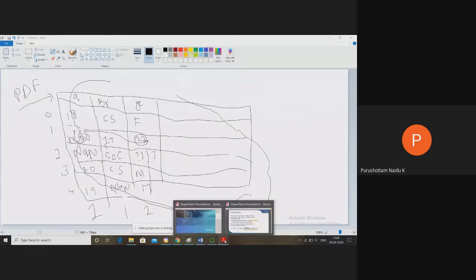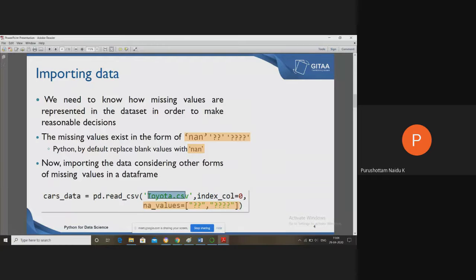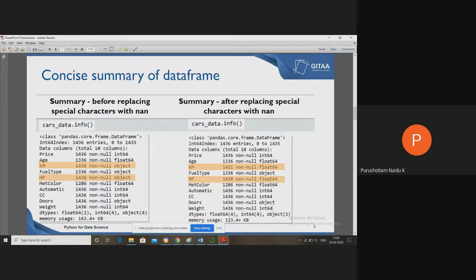So now come back to our lecture. First we have to identify how the missing values are maintained. Maybe some question marks, double question marks, four question marks, or in datasets maybe other separators, maybe double hash, maybe four hash, like that. Now this is the concept summary of a data frame.